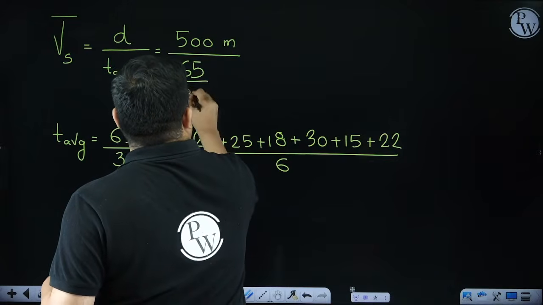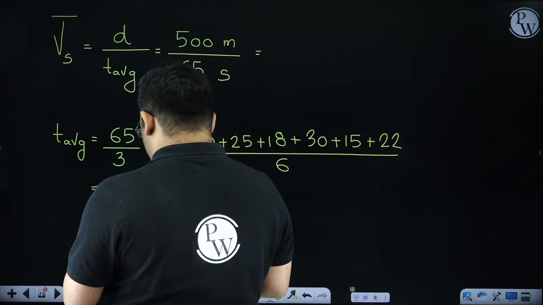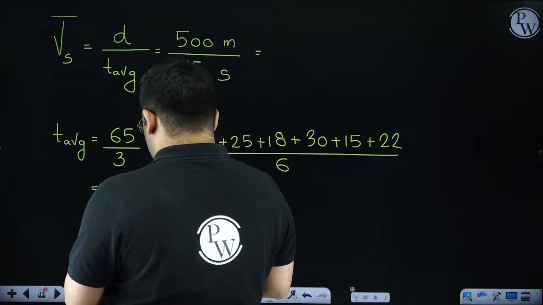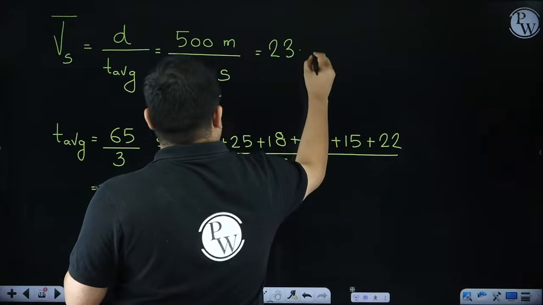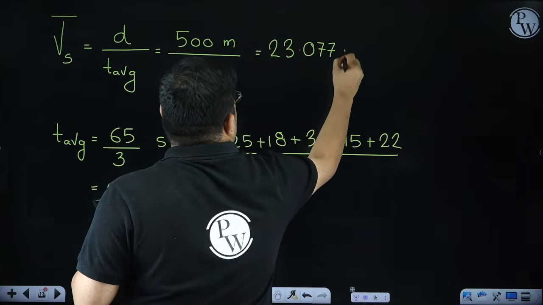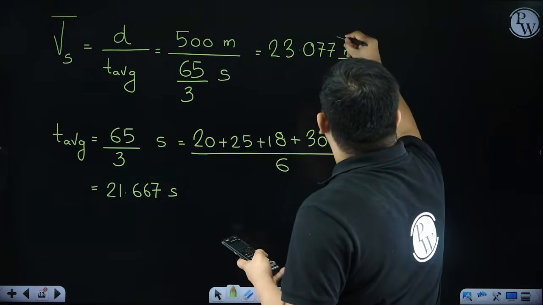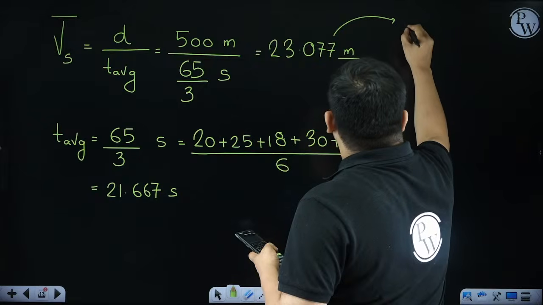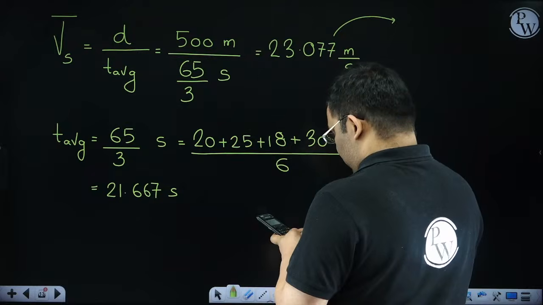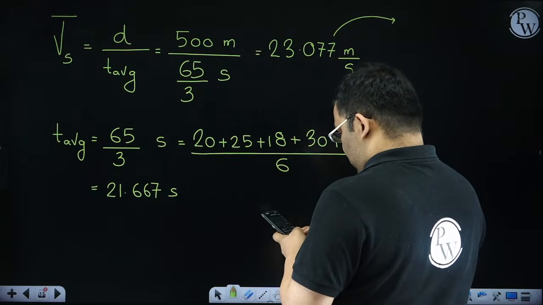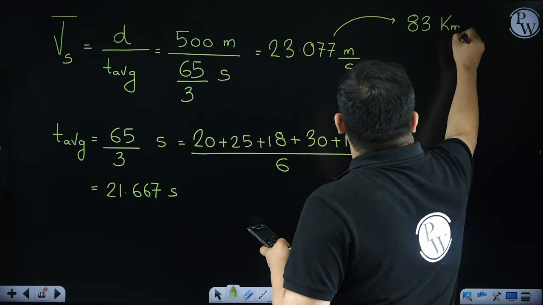So I will get this answer in meter per second. It will be 500 divided by 65 by 3, so whatever I get, I multiply 3 with this. I am getting approximately 23.077 meter per second. If I want to convert this into kilometer per hour, I will multiply by 18 by 5. If I calculate this, I am getting approximately 83 kilometer per hour.